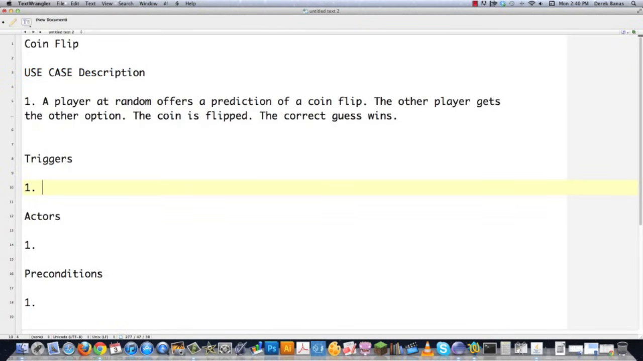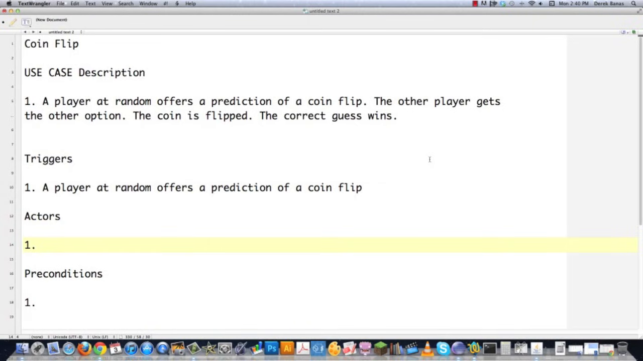Then we're going to go through and figure out a couple other things. And I covered this in my use case tutorial, but I'm putting everything together here. So my trigger is going to be a player at random offers a prediction of a coin flip. So that's going to be the trigger that's going to set everything off.